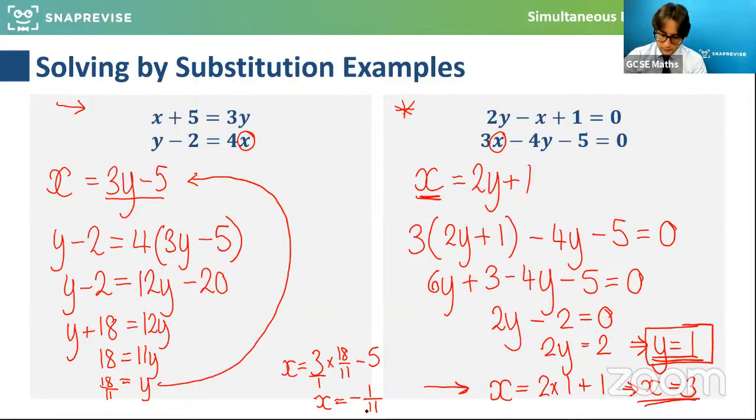So what we would get is 3 times 18 over 11, which is 54 over 11. And 5 as a whole number is like 55 over 11. So when you take 54 over 11 minus 55 over 11, you get minus 1/11. So we can see it's a nastier looking solution because the answers are fractions, but the actual method was identical. The approach was exactly the same if we use substitution. So it's worth looking at that harder question.